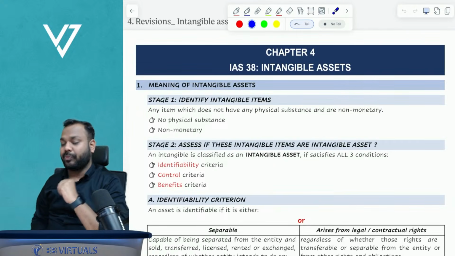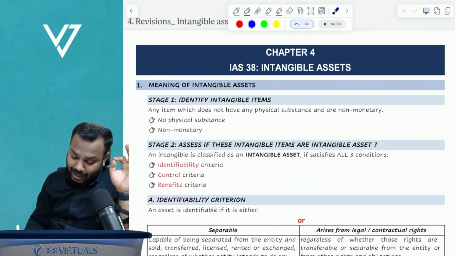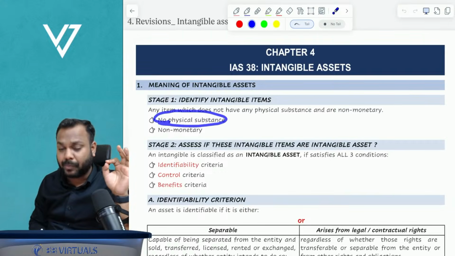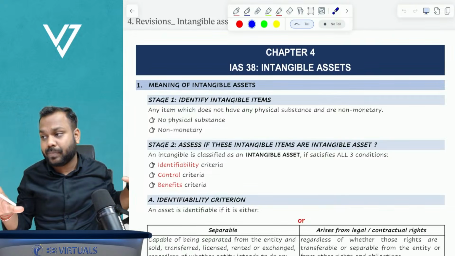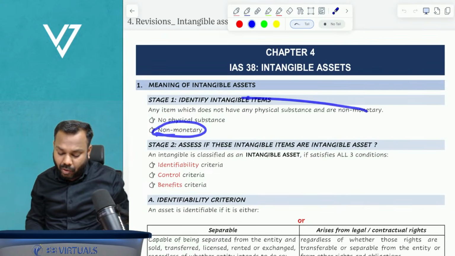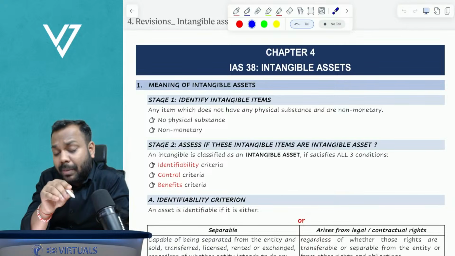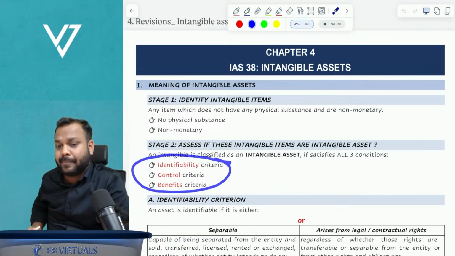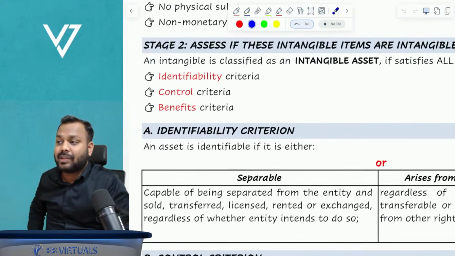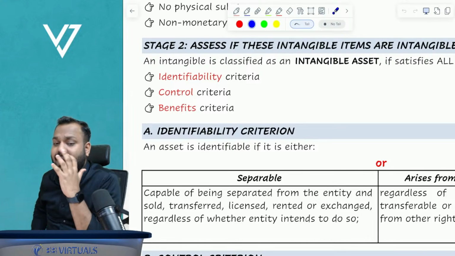Now comes the first point. What is the meaning of intangible assets? An intangible asset is ideally an asset which does not have any physical substance. By the name itself it says intangible, which does not have any physical substance, and which are non-monetary. But this intangible item will be called an intangible asset if it satisfies these three criteria. First one is identifiability, then comes control, and then comes benefits criteria. So let me discuss these three criteria.